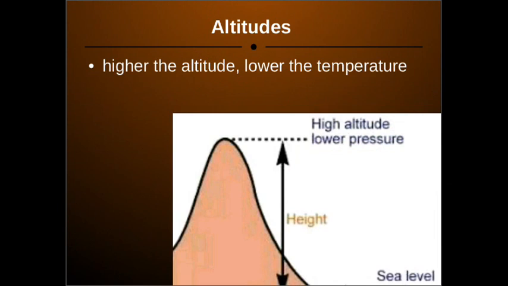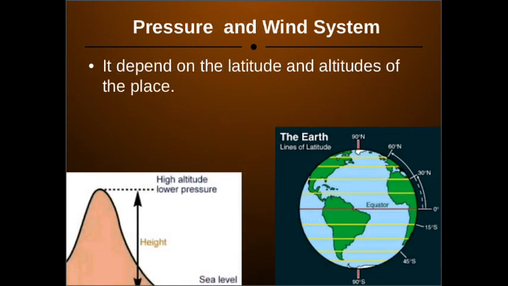The next one is pressure and wind system. Pressure and wind system is very much determined by the latitude and altitude of any particular area. The higher the altitude, the lower the temperature will be, right? So low temperature means high pressure. Wherever there is a low temperature, there will be more pressure.